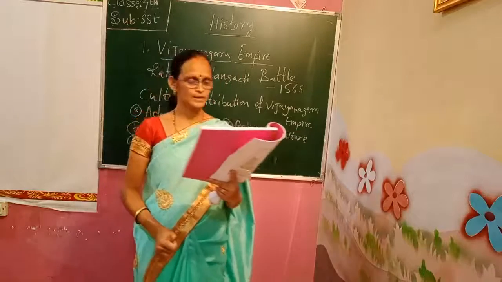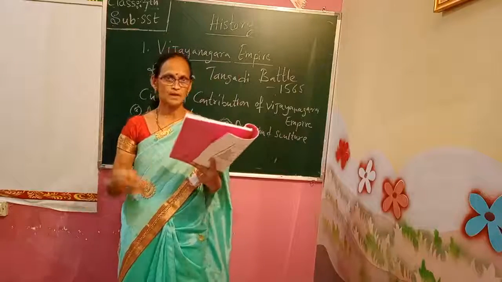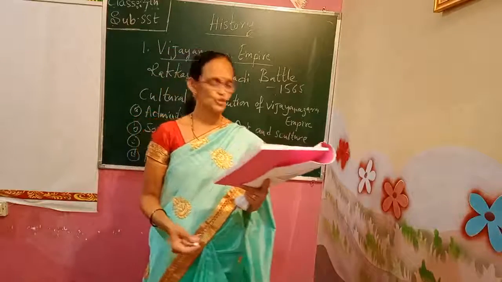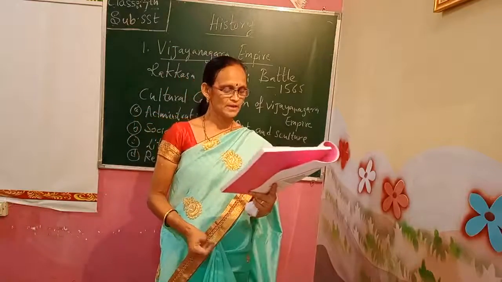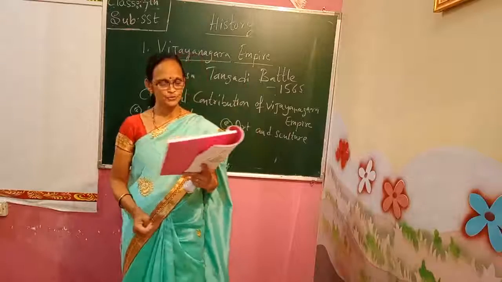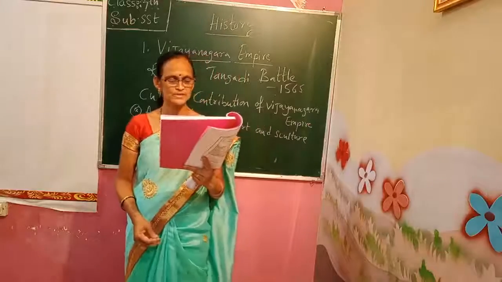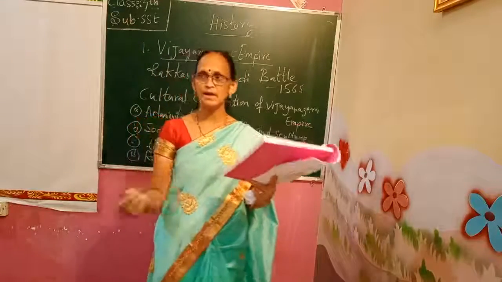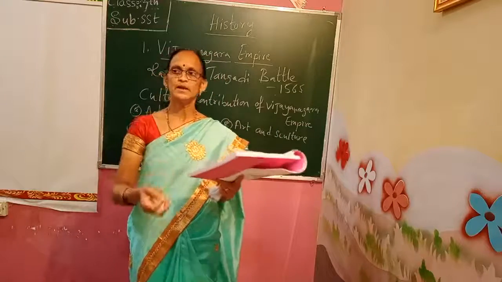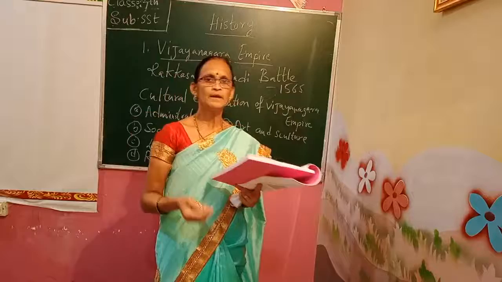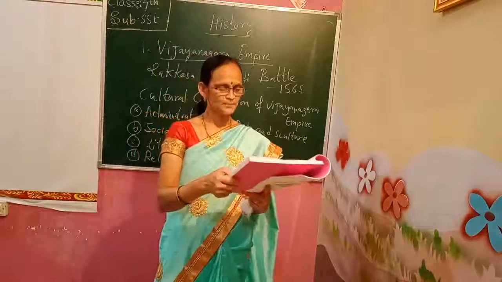Later, Tirumala and Venkata, sons of Ramaraya. After this, who were the sons of Ramaraya? They were Tirumala and Venkata. They escaped from the war and ran away to Penukonda. Later, the Aravidu dynasty started ruling from 1570 to 1646. When Ramaraya died, his sons Tirumala and Venkata escaped from the battle and formed a new dynasty, a new empire, the Aravidu dynasty.